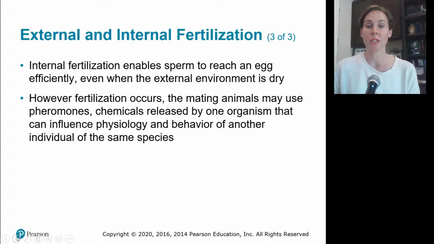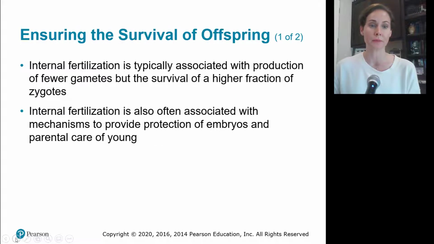With fertilization, mating animals use things called pheromones. Pheromones are things that we release. Even humans have pheromones. And these chemicals are detected by our body, and that influences our behavior. So an animal that's in heat is releasing pheromones that's telling the male, I'm ready to accept you, and that's what makes the male want to mate with her. The pheromones affect their hormones and affect their behavior. Pheromones are also species specific.